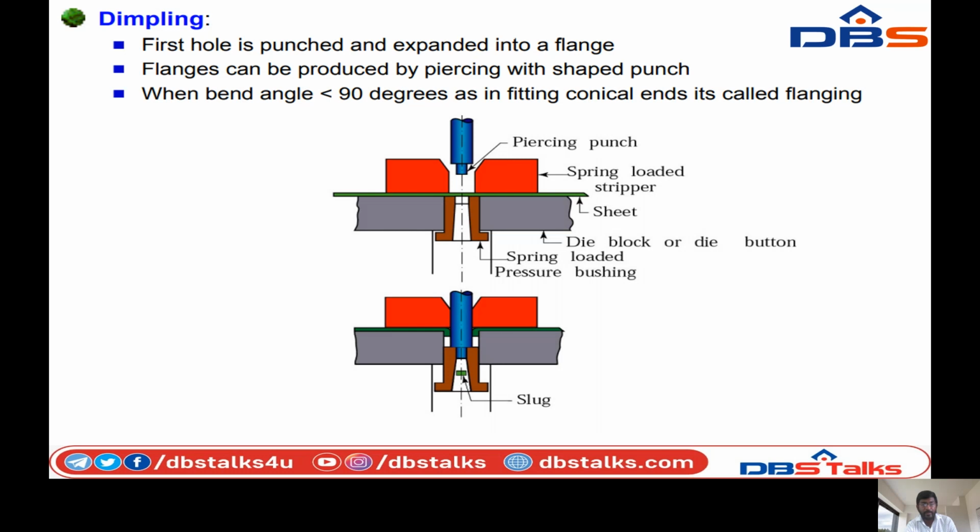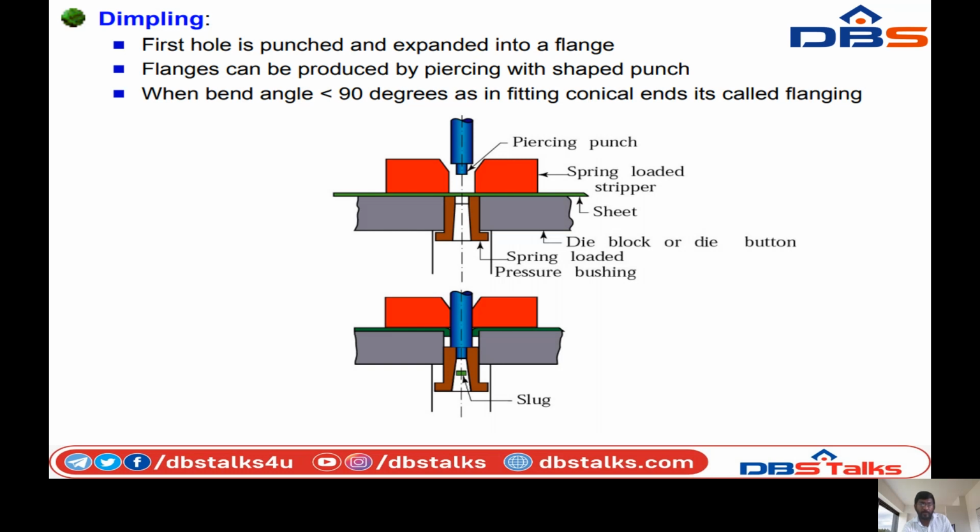So the figure will be arranged so that the red color indicates the spring loaded. The yellow color and the green color indicate the stripper. The spring loader is attached to the stripper. In the bottom of the stripper will be arranged the die blank or die bottom. In the middle of these two dies will be placed the spring loader or pressure bushing.